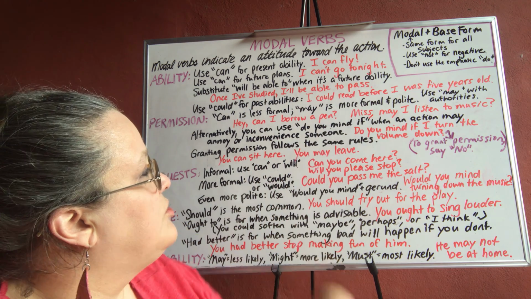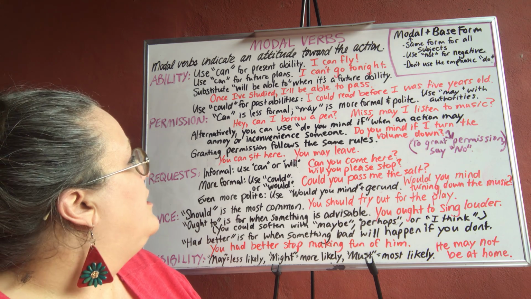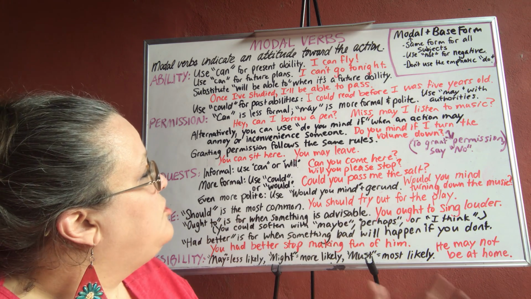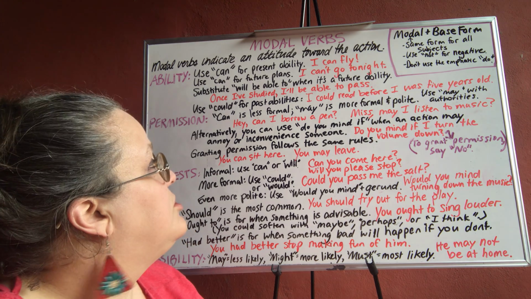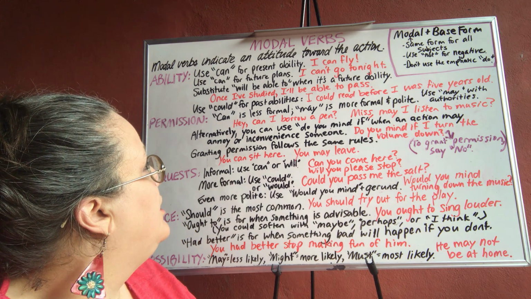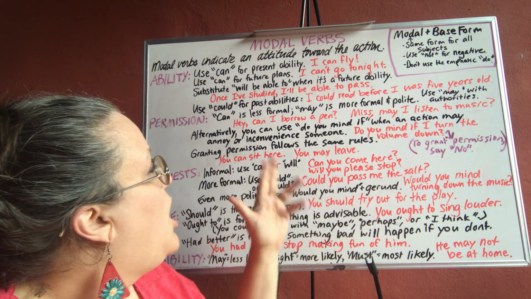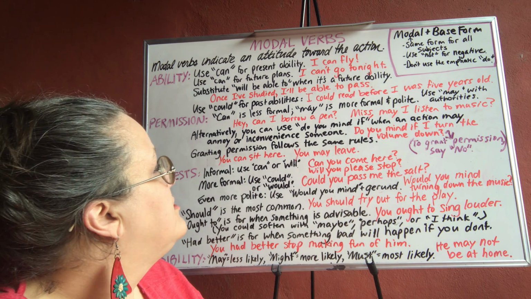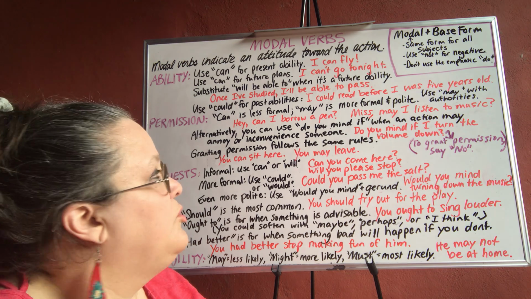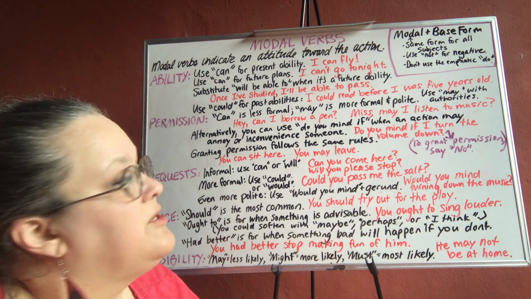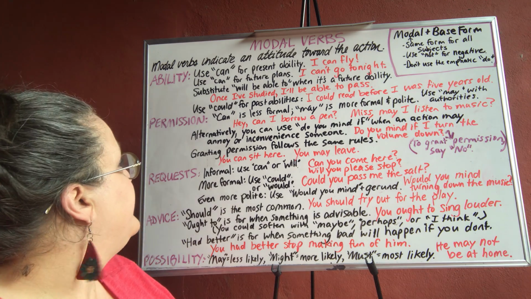I can't go tonight. But for a future ability, we need to not use a modal, we need to substitute will be able to. So once I've studied, I'll be able to pass. It's not once I've studied, I can pass. So that's one little weird thing there.